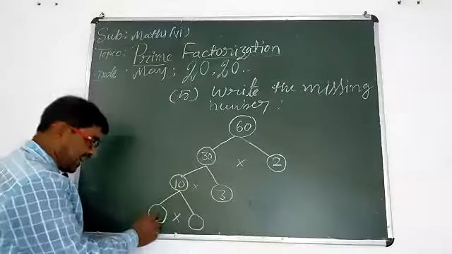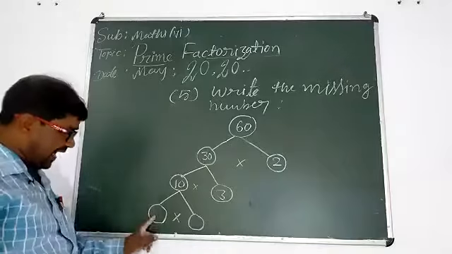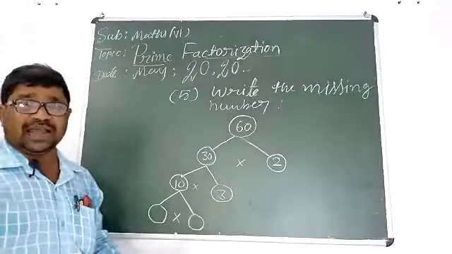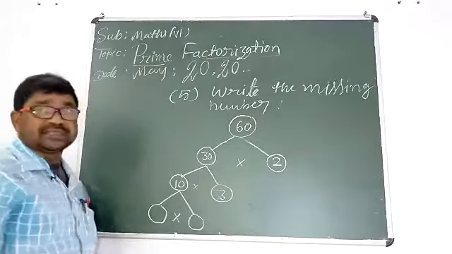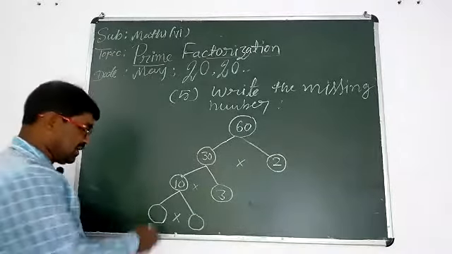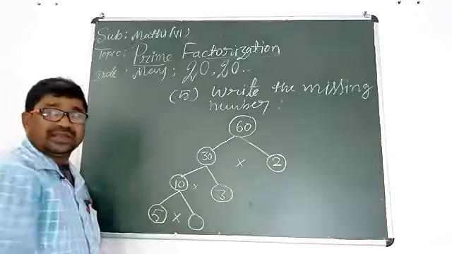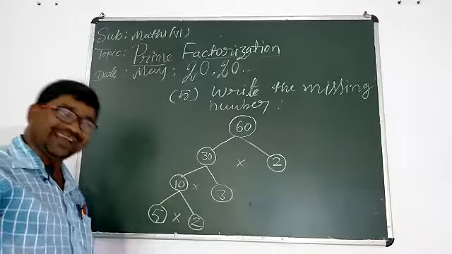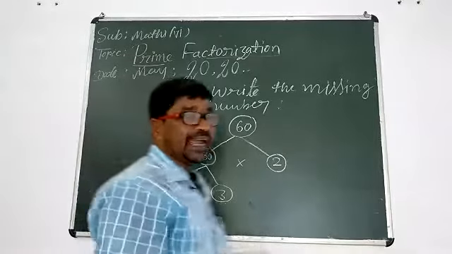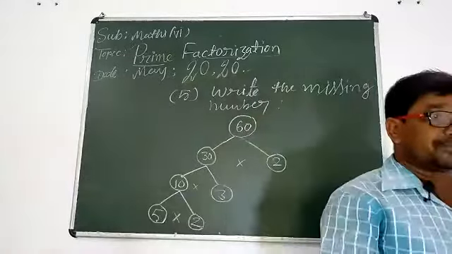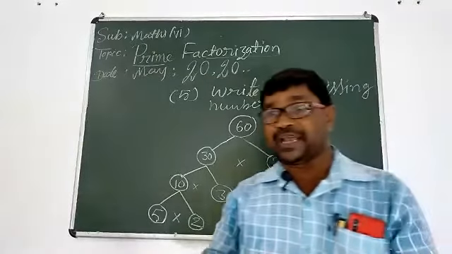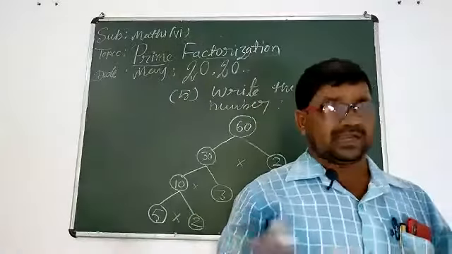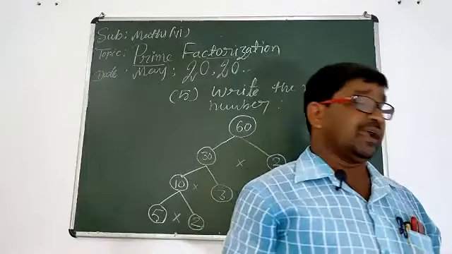Now, student, for 10, there are two boxes. These two are missing. How can we adjust? We should write 5 here and 2 here, because 5 twos are 10. In this way, we can complete the missing term. Understood now? Okay.